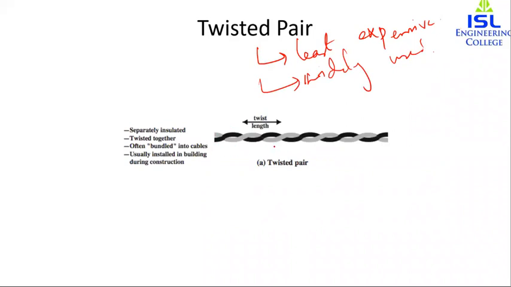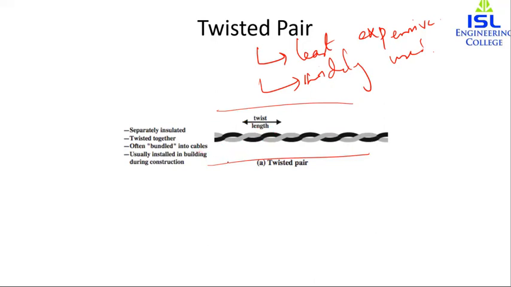It is basically a copper wire or two insulated copper wires arranged in a spiral pattern, and the wires act as a pair, a single communication link. Usually multiple of these pairs are bundled together into a cable by wrapping them in some kind of protective covering. So over longer distances, cables may contain hundreds of pairs.